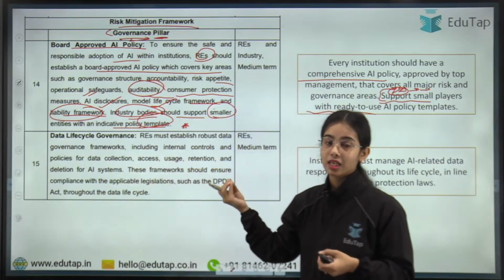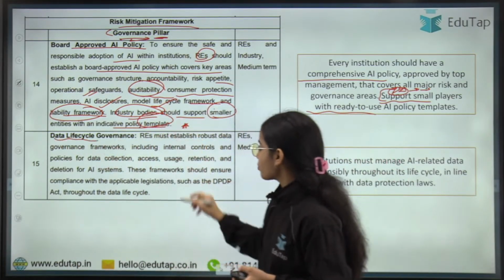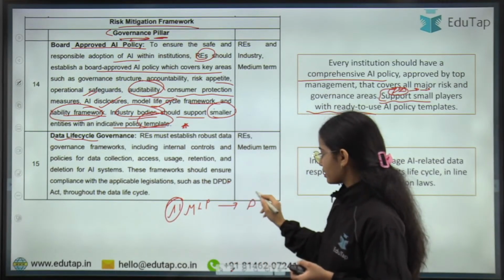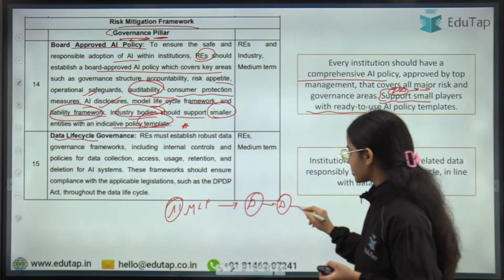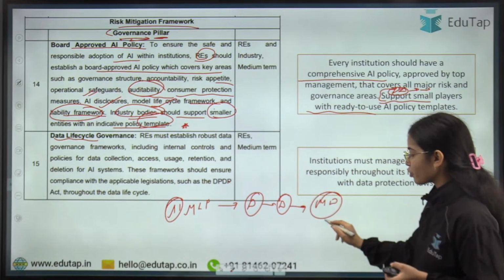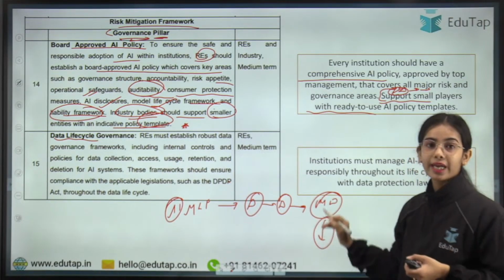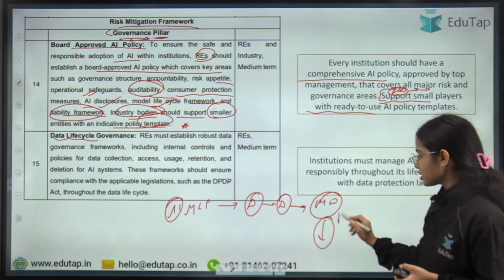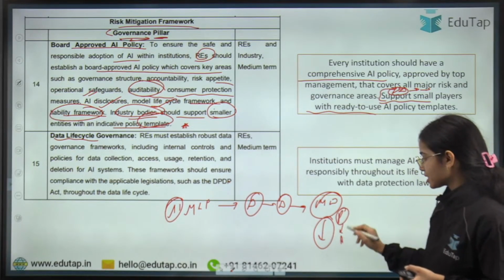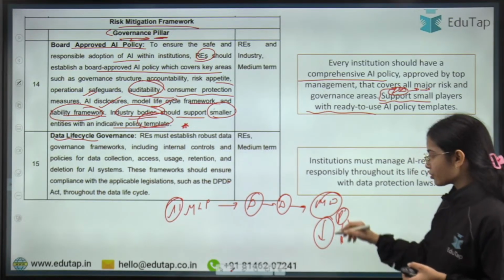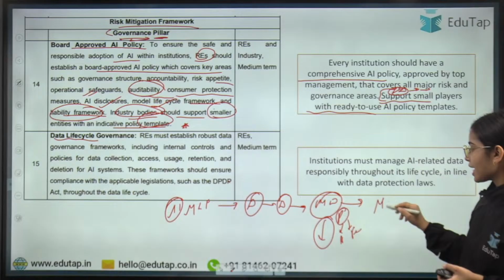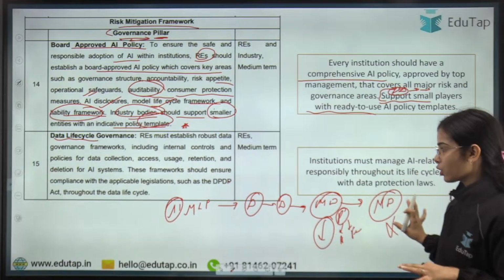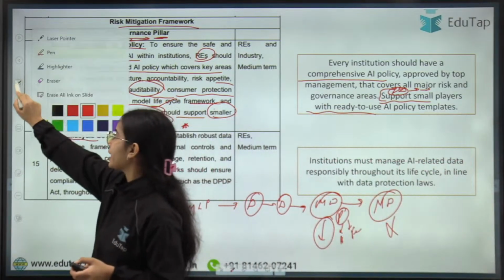Next is data life cycle governance. Like there is the model life cycle, where the AI model is developed and deployed, and then model drift happens. That means the performance of the model is reducing, and the fairness and accountability of the AI is reducing. Then the model has to be decommissioned, removed. So this is the life cycle of the AI model.